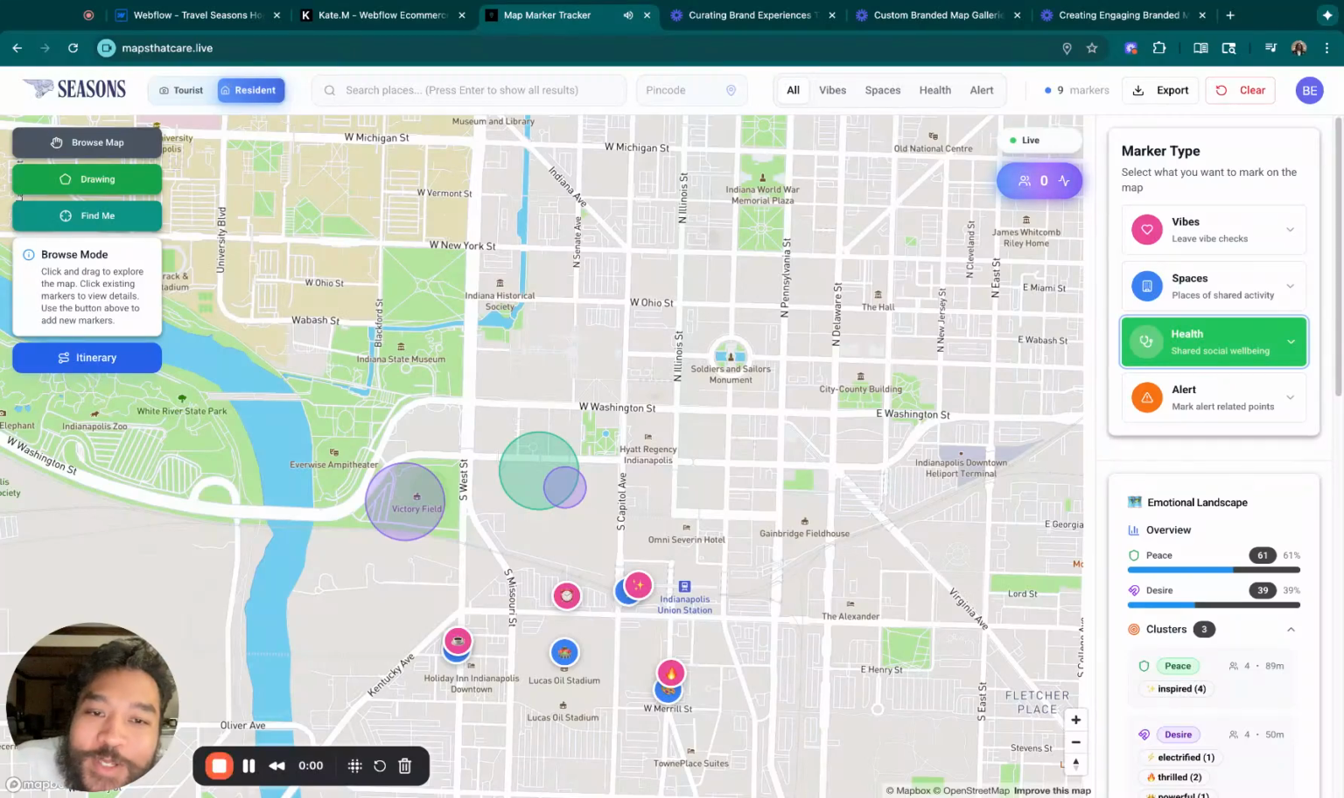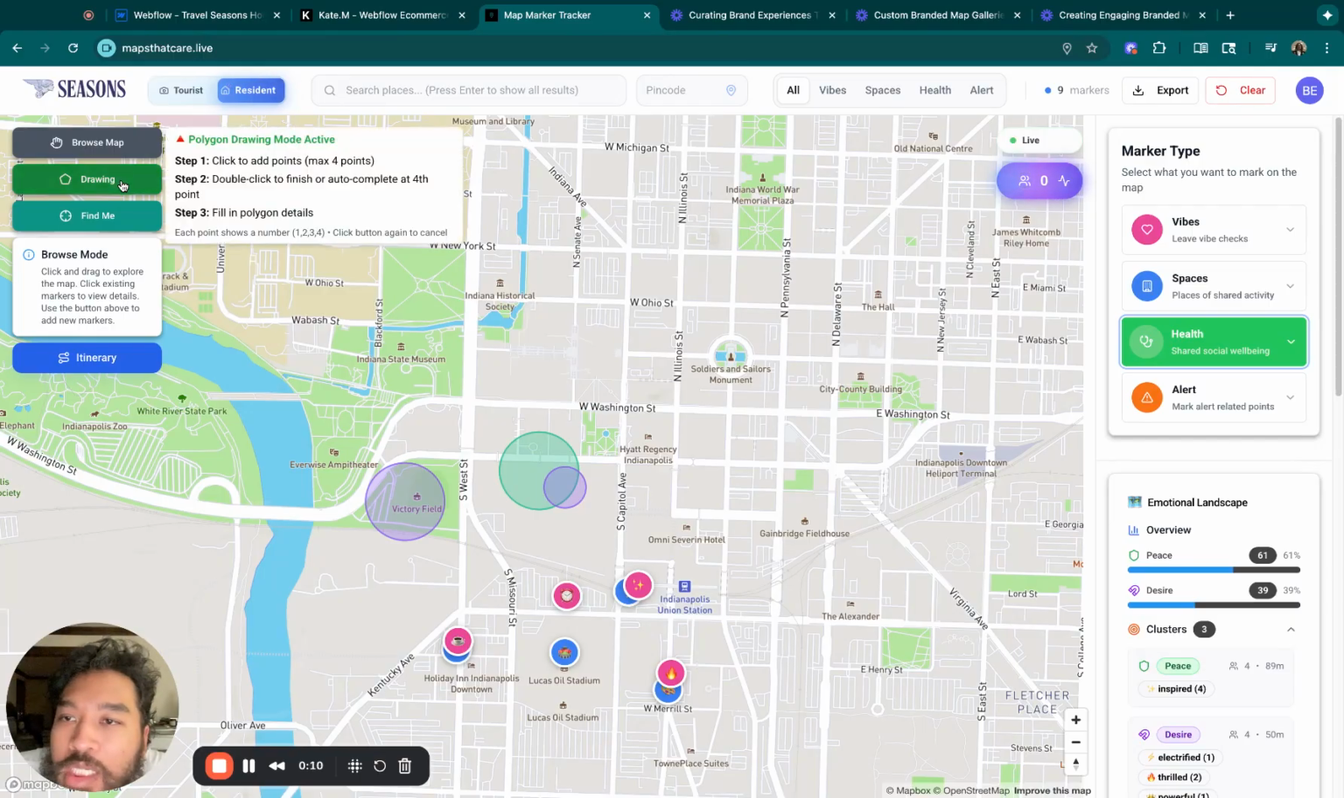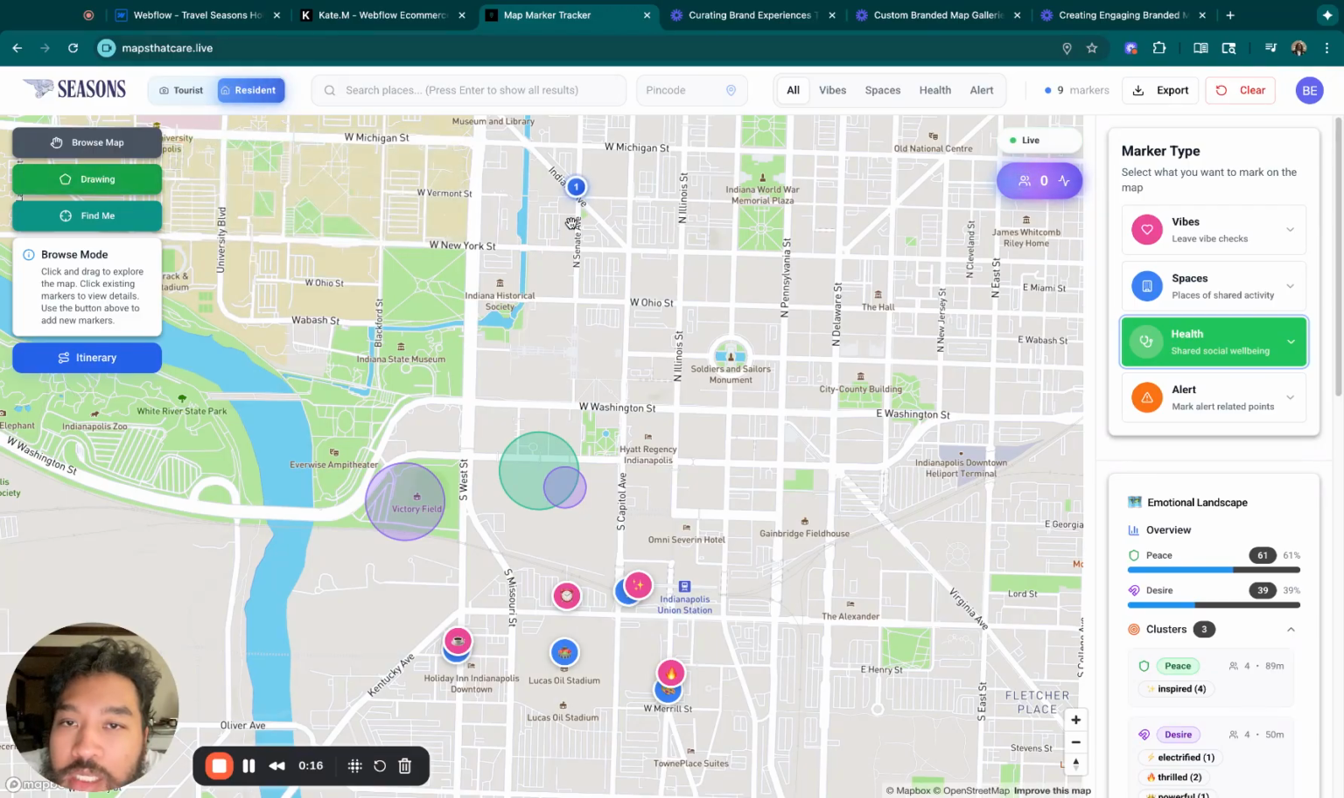All right, let's talk about one of the least discussed topics of travel, and that's public health. And also, let's look at what vibe spaces are contextualized as. So let's go to drawing, and it's going to tell you how we can draw. You just take it and move it to 4 different places. It's going to create this polygon.